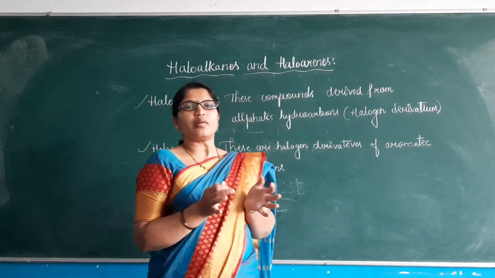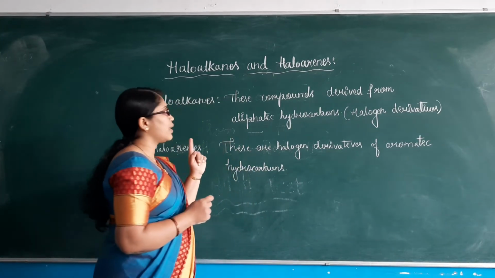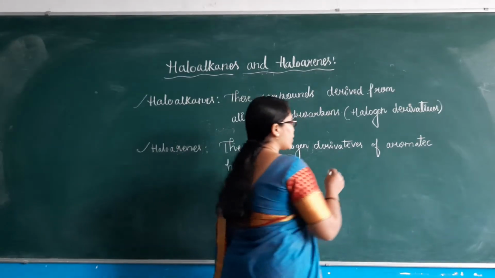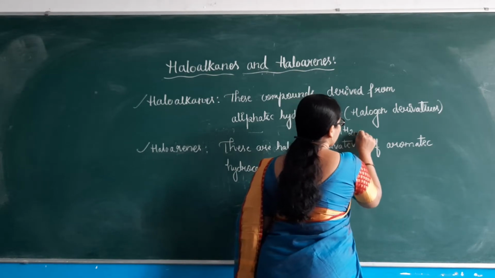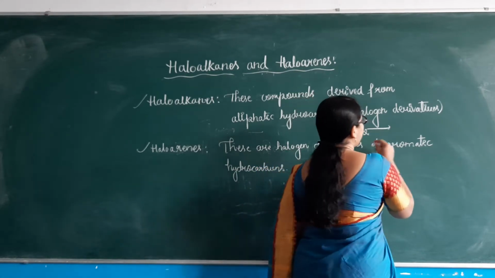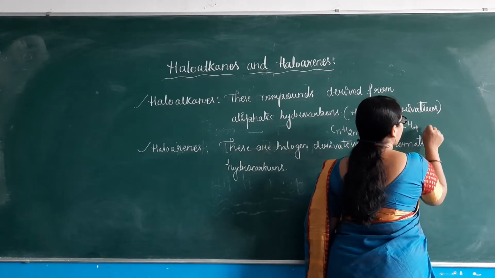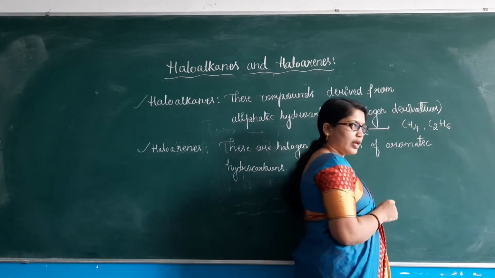In simple language, we know that for alkanes the general formula is CnH2n+2. An example of an alkane is methane, or C2H6, ethane.